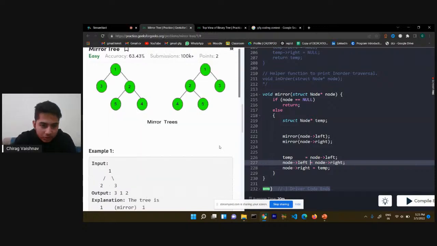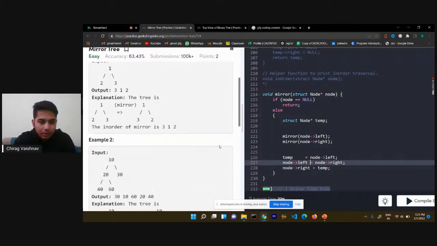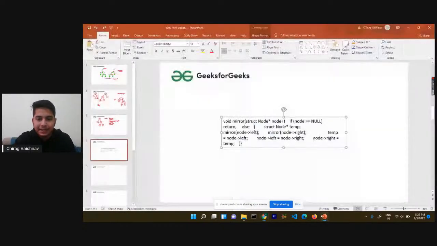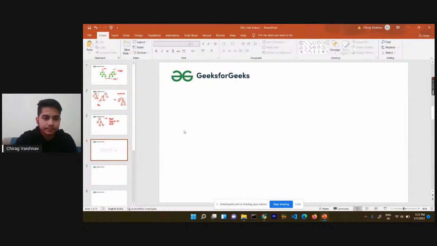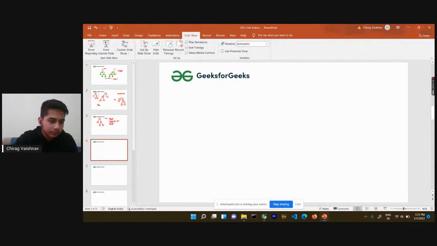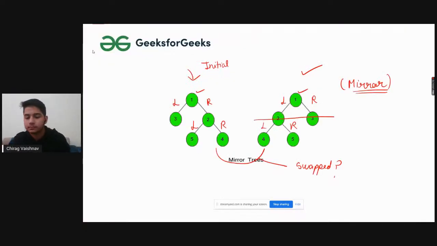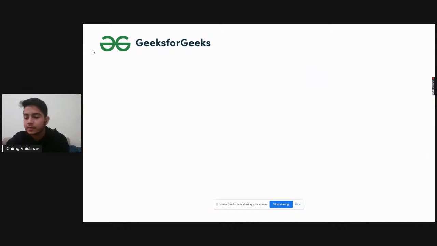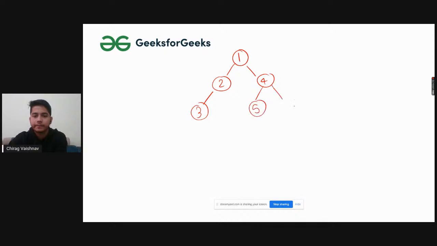With the help of this code only, let me give you a glimpse of one more example, and then we'll be moving to the next code. Right, so here we are. Let's take a random example: 2, 3, 4, 5, and 6.